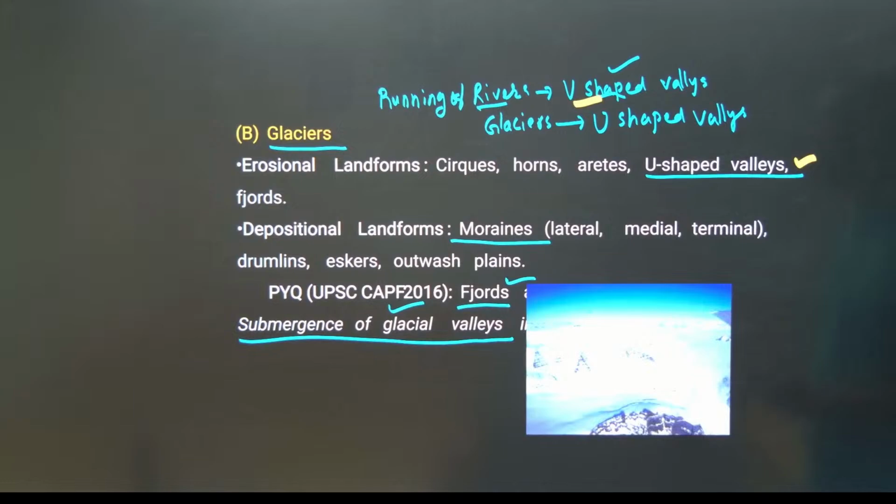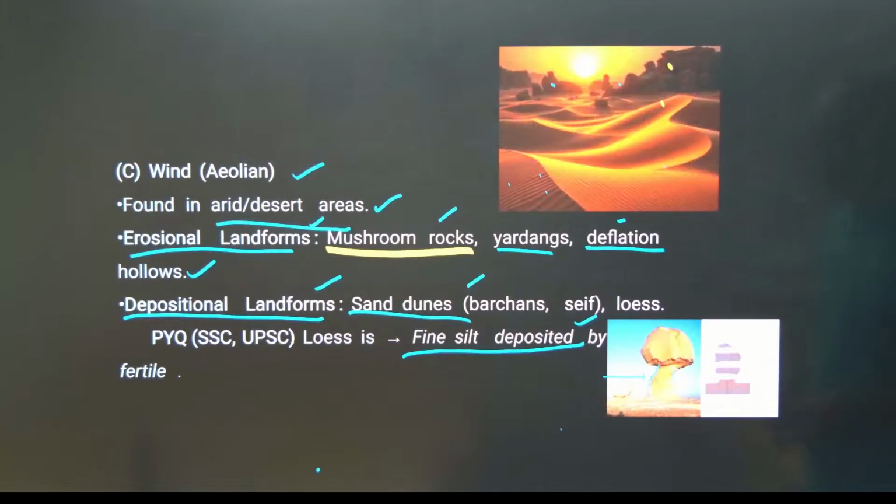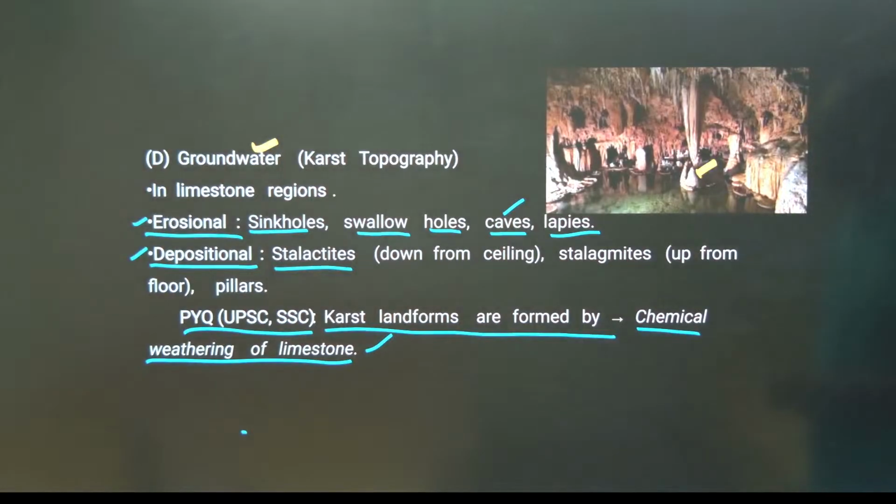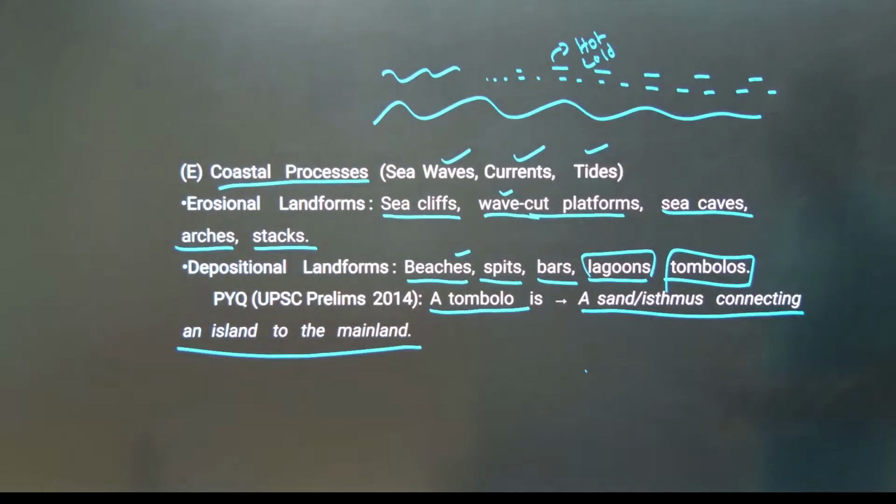Glaciers are also a reason for making landforms. Wind makes erosional and depositional landforms. Groundwater also creates erosional and depositional landforms. Coastal processes like sea waves, sea currents and sea tides also create erosional and depositional landforms.